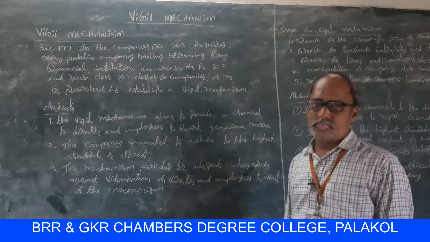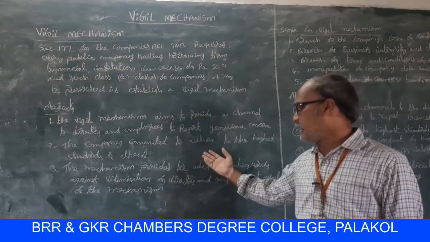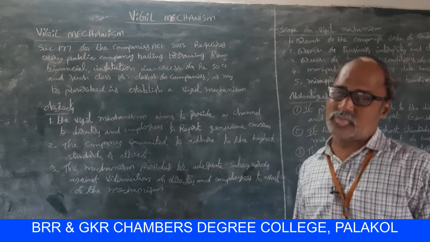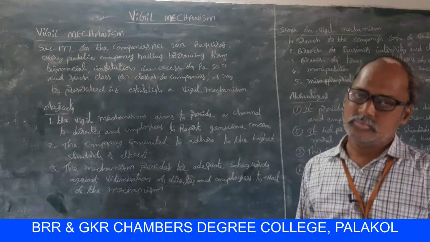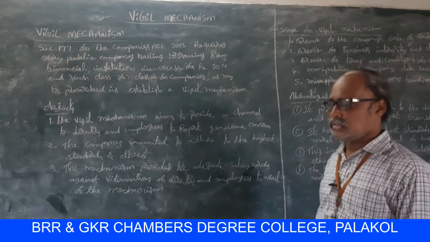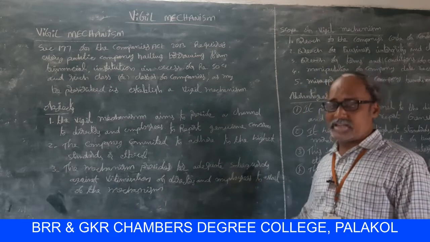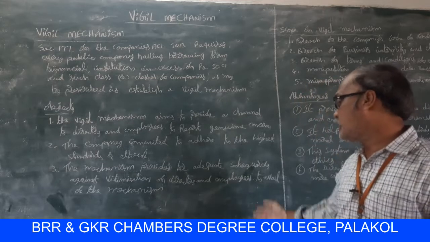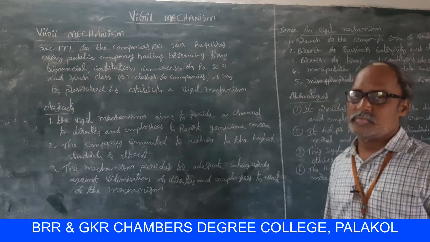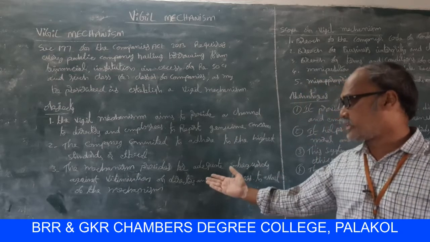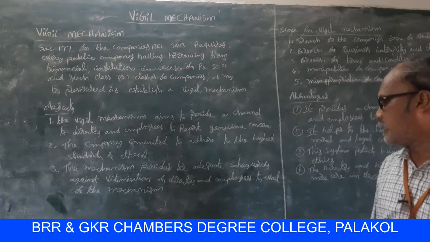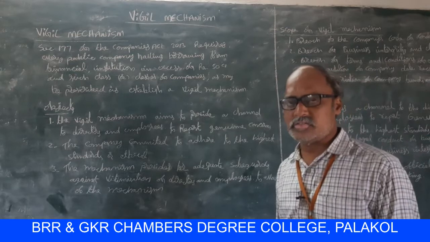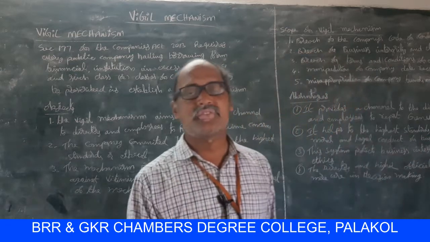The second one: the company is committed to adhere to the highest standards of ethics. And the third one: the vigil mechanism provides adequate safeguards against victimization of directors and employees who avail of the mechanism.